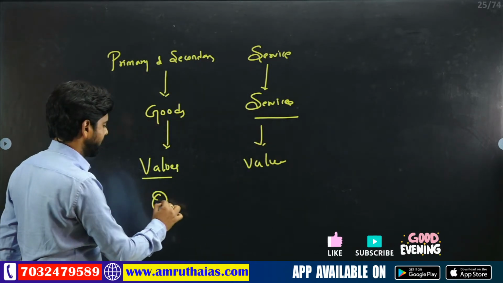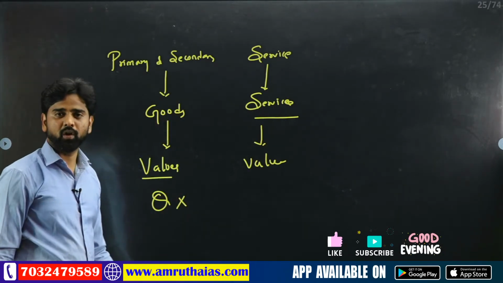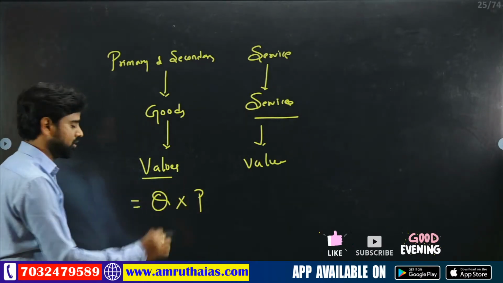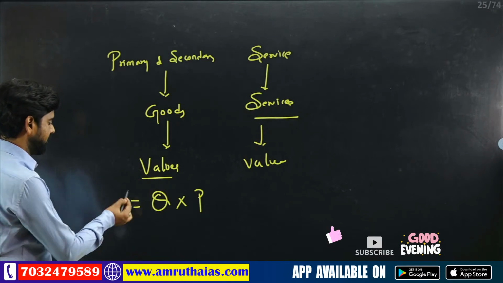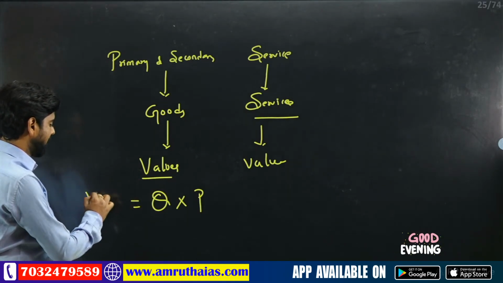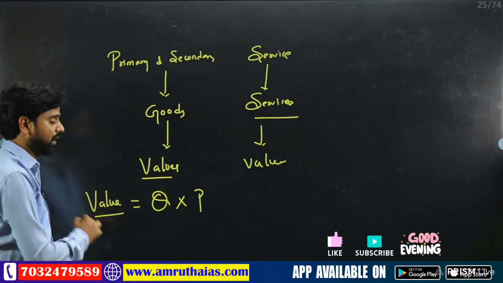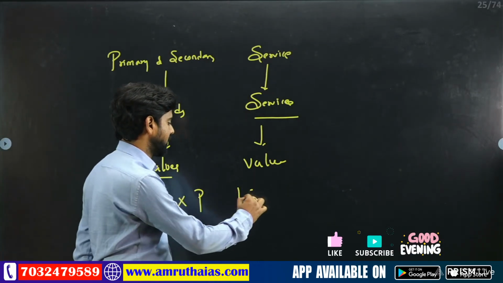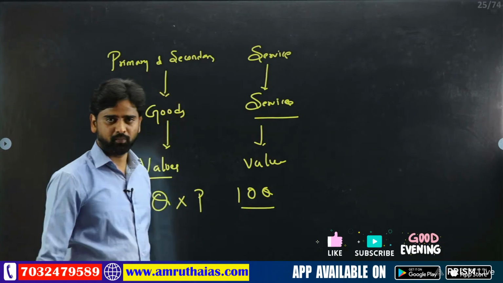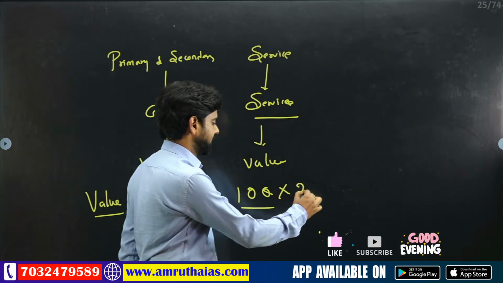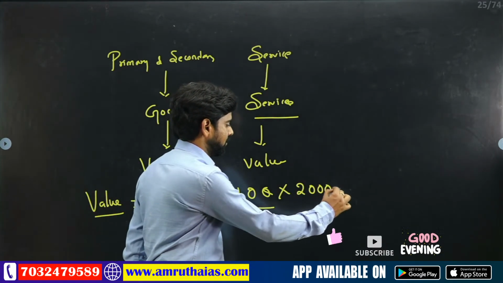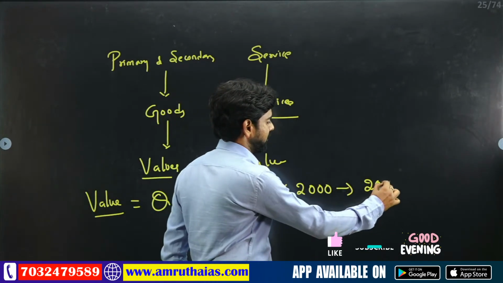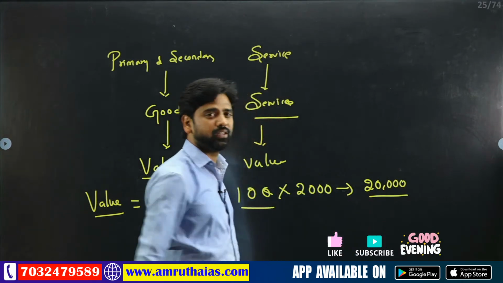The quantity of goods produced into the price, obviously we can get some value, or not? Yes, we can get the value of the good. For example, a farmer is producing 10 quintals, and in the market he has sold his food grains at 2000 per quintal. Obviously he will be getting 20,000 rupees, or not? Yes, each and everything has a value.